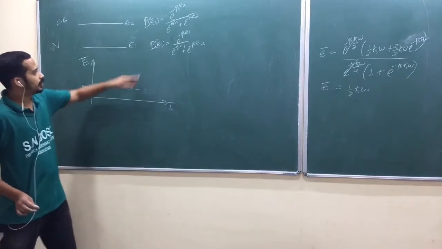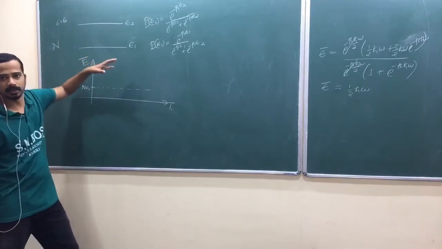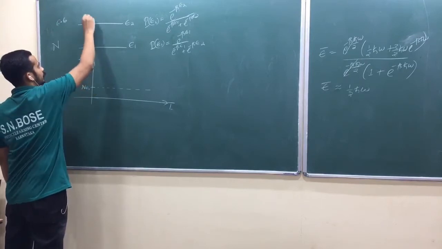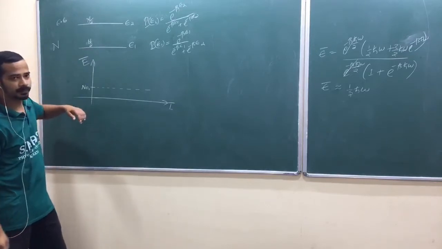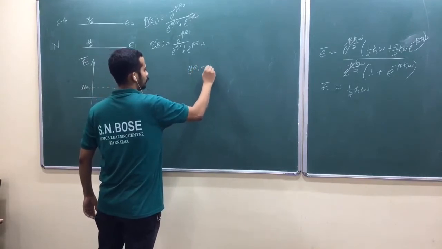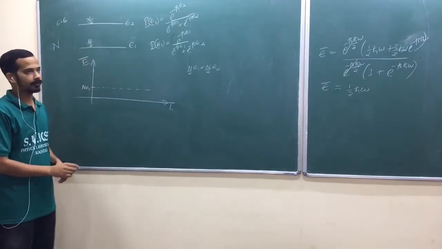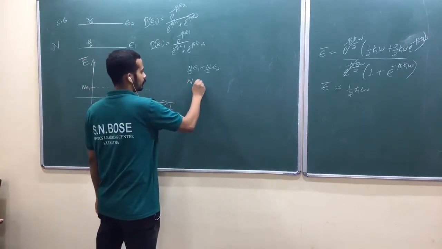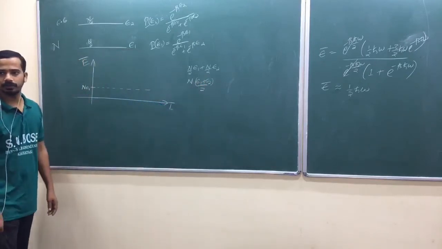So now, when these two levels are equally probable and you are putting N particles, how do they distribute? N by 2 and N by 2, isn't it? In that situation, what is the average energy? N by 2 E1 plus N by 2 E2 is the average energy, which is N times E1 plus E2 whole divided by 2. Is that okay?